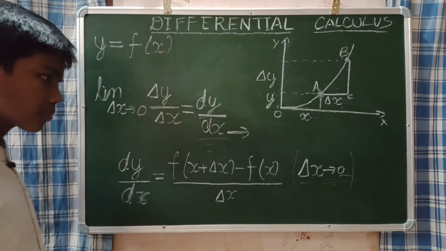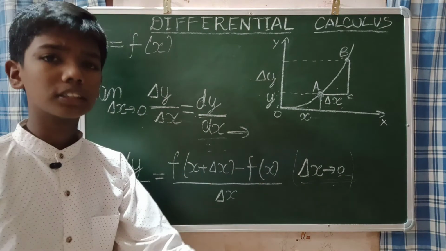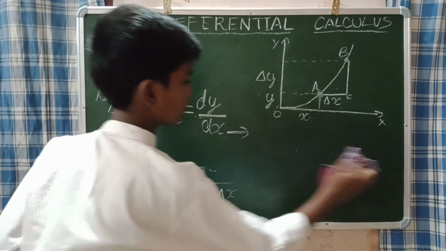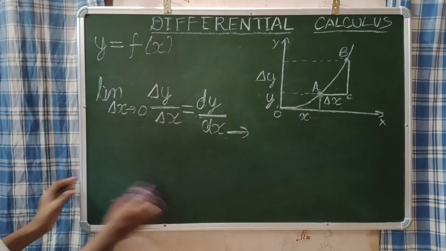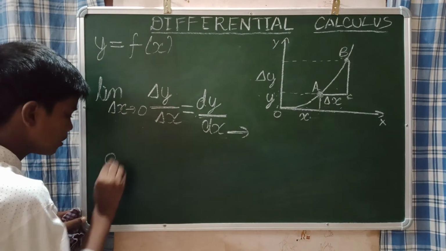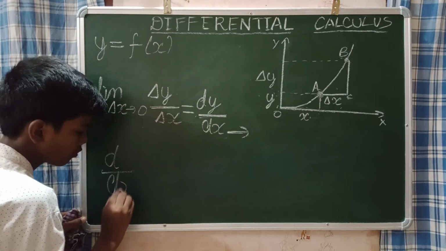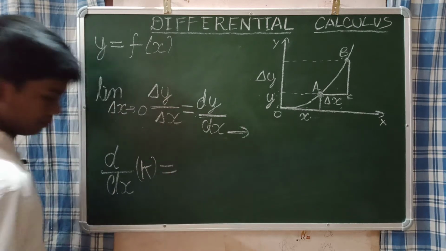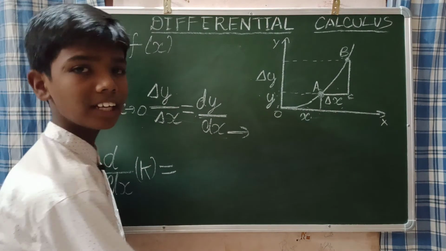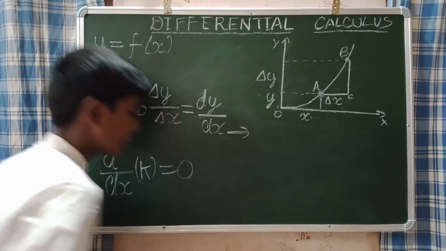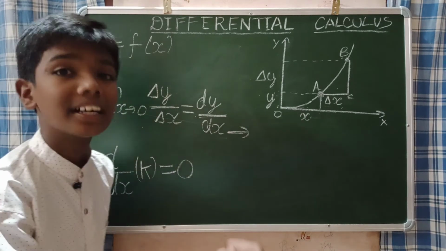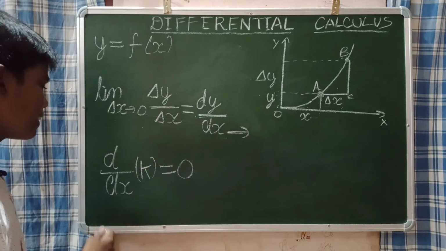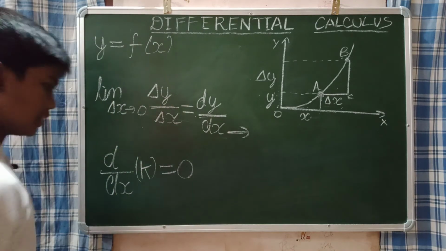Now we can see some rules, that means some formulas. We have many formulas. The formulas like d by dx of any constant. Differentiating any constant, when you differentiate any constant, you will get 0. So d by dx of constant is equal to 0.